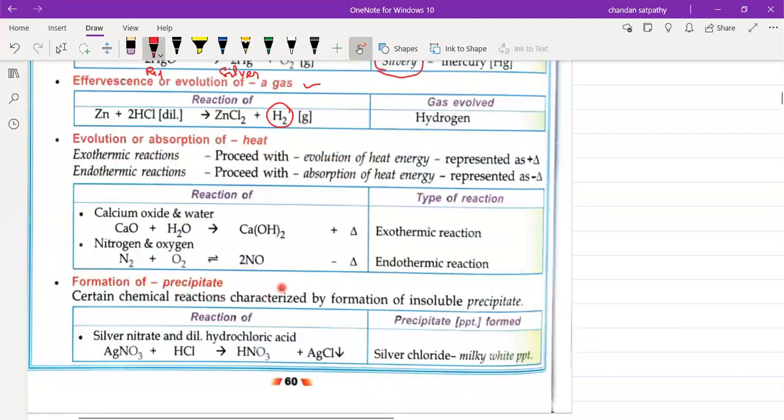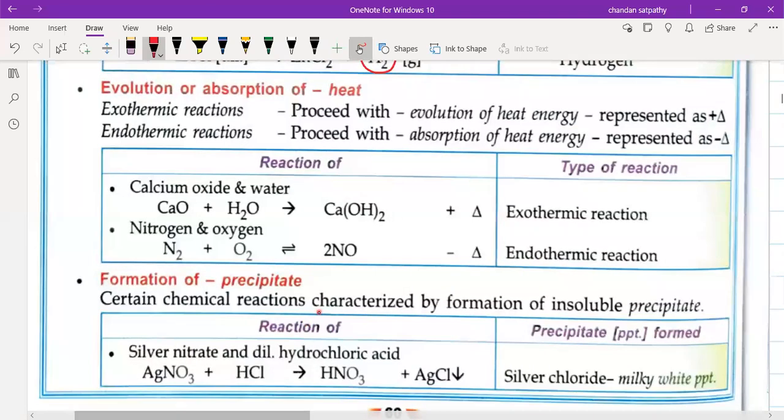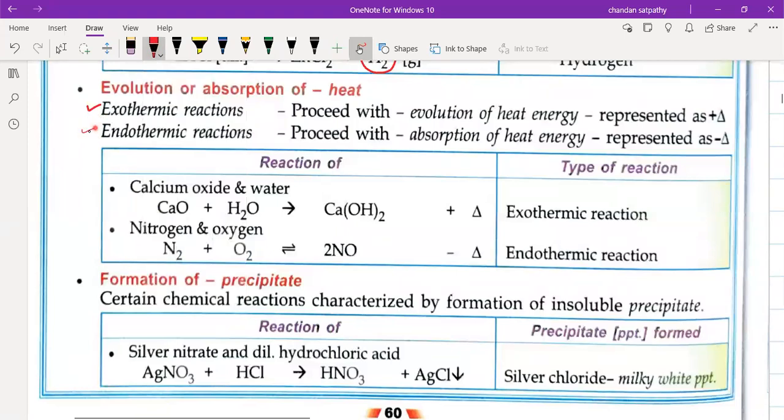Next, we'll see the evolution of heat. In few reactions, heat is produced. Those reactions are called exothermic reactions. So exothermic reaction means where heat will be produced. And endothermic reaction means where heat will be absorbed.